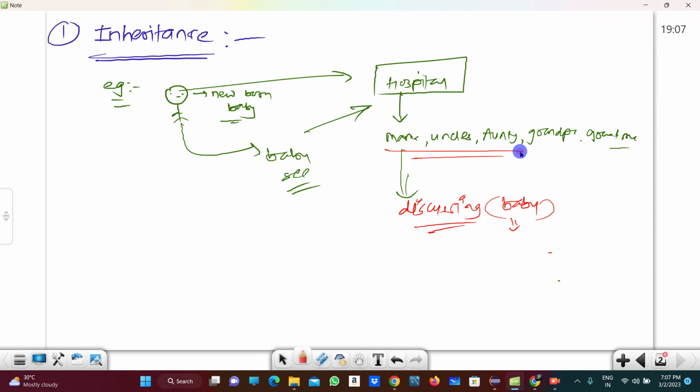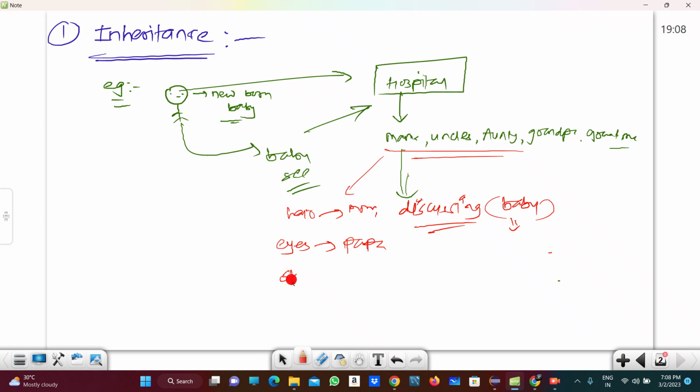And among the mama, uncles, auntie, and grandma, someone is saying that the baby looks like her mom. Then someone is saying the baby's eyes are like her papa's, right?